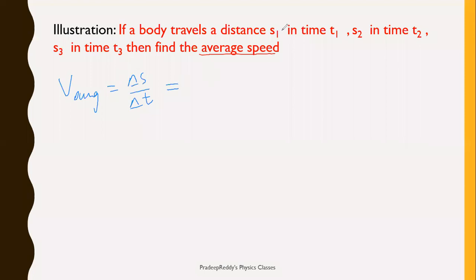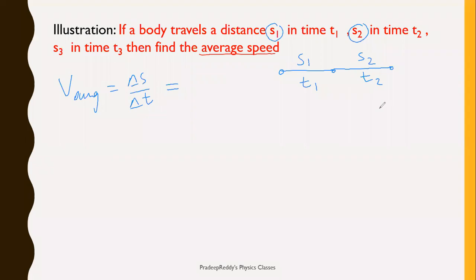Total distance traveled is S1 and S2. The body is traveling a distance S1 in time T1, S2 in time T2. So it is covering some length S1 in time T1 and some length S2 in time T2.